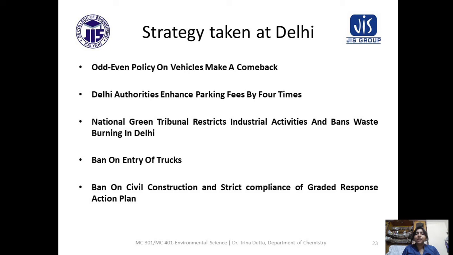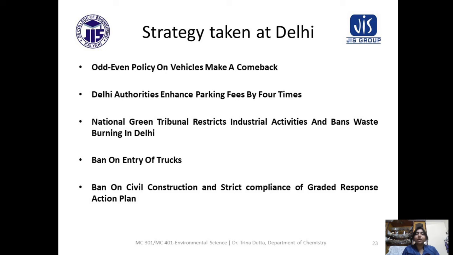Next, the National Green Tribunal restricts industrial activities and bans waste burning in Delhi. You know very well that burning of waste creates a huge amount of air pollution, so the government restricts industrial activities and waste burning.